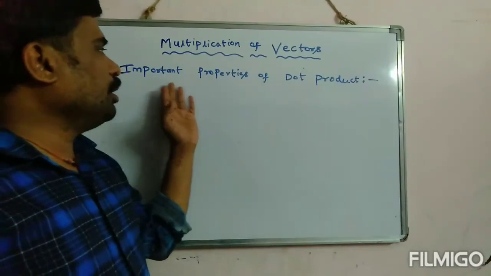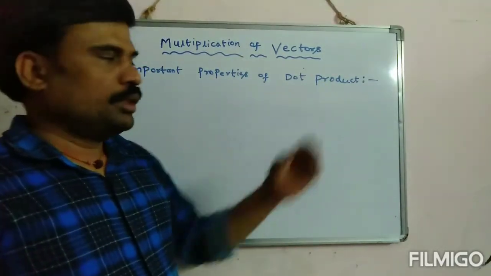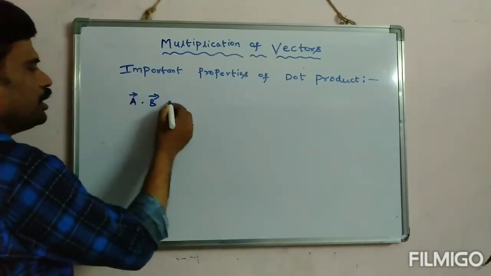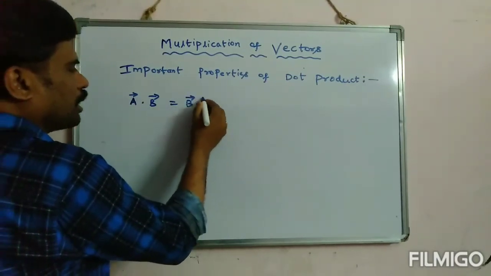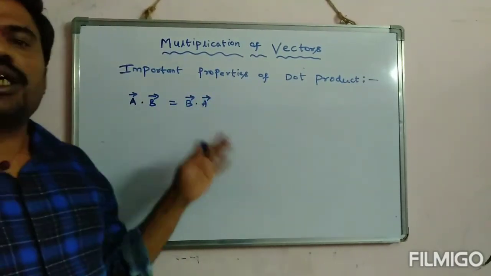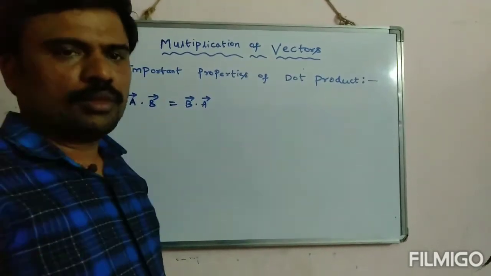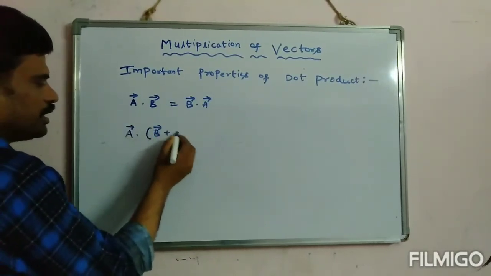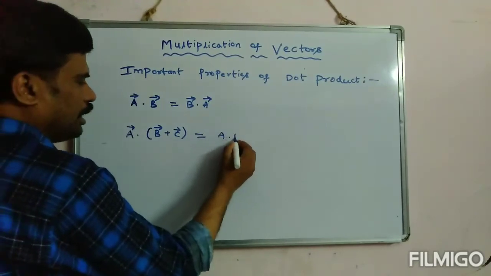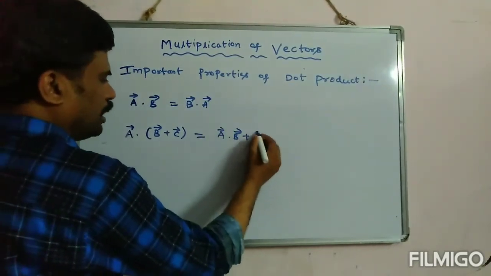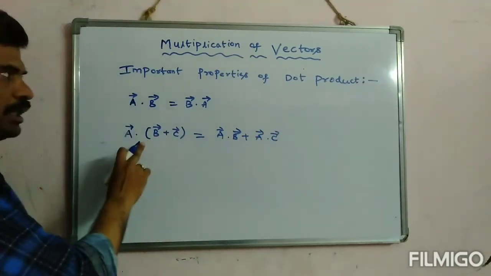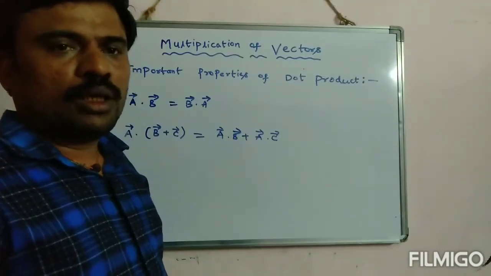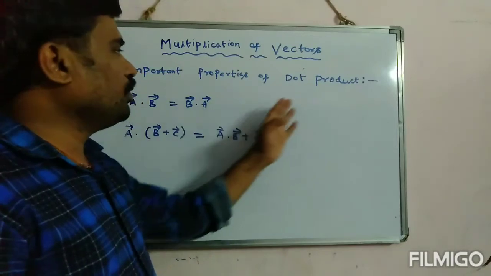Now let us learn some important properties of the dot product. The first property is A dot B is equal to B dot A. Nothing but the scalar product is commutative. The next one is A dot (B plus C), I can write as A dot B plus A dot C. Nothing but the scalar product is distributive. And ordinary algebraic laws are true for dot products.